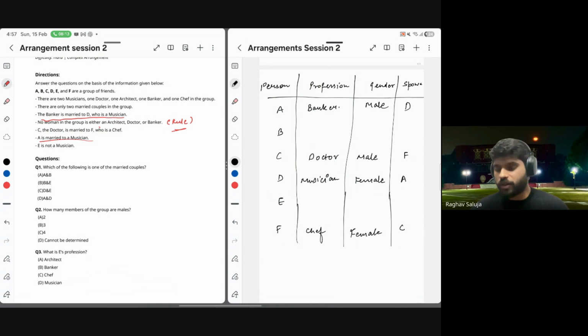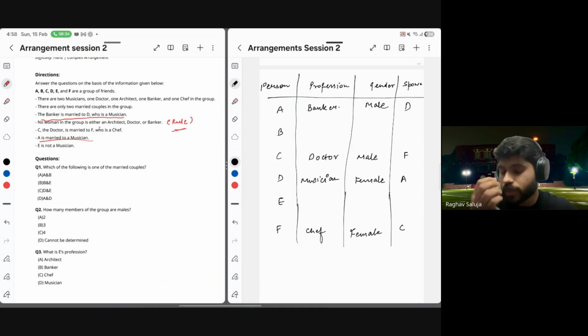Only 2 friends are left now, which is B and E. Only 2 friends are left. Now let's go and try the process of elimination. Pay very close attention here. The thing is,